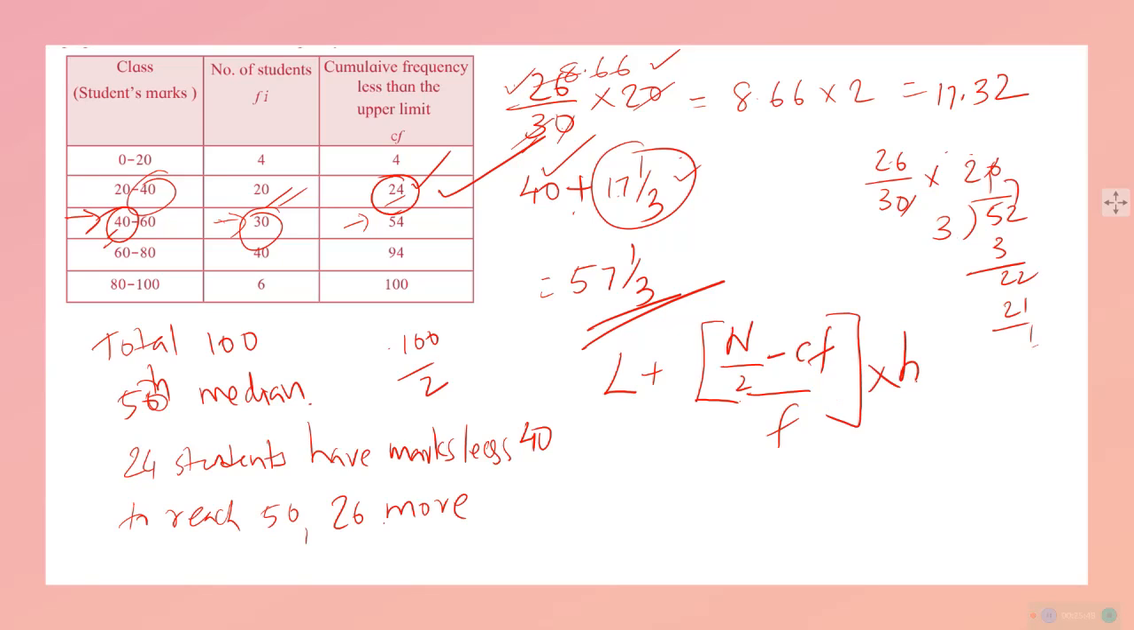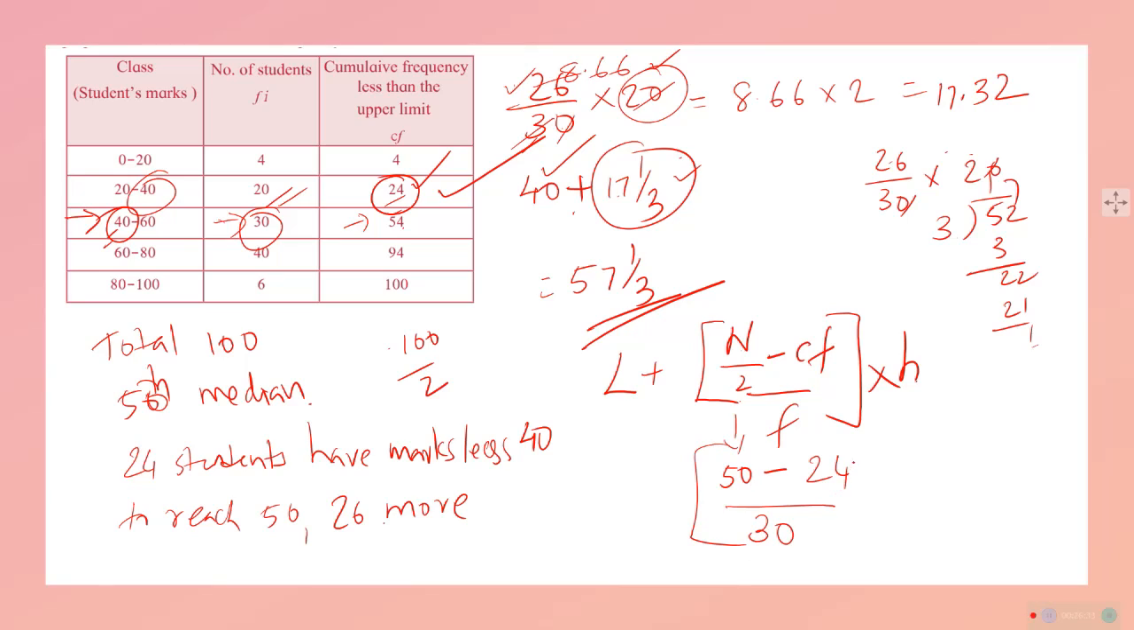And H. H is the class interval of the median class, which is this. We will substitute and see how it works. Here, n upon 2 is equal to 50, right? Minus CF, which is equal to 24, the cumulative frequency of the lower class, upon the frequency of that class, which is 30.